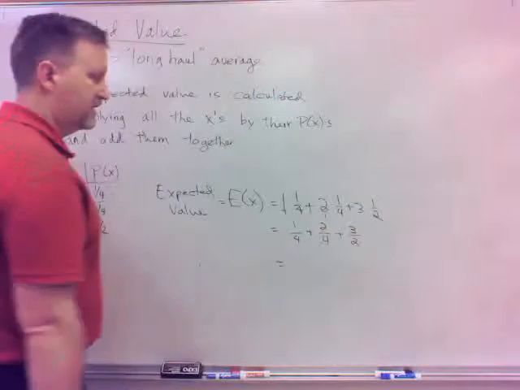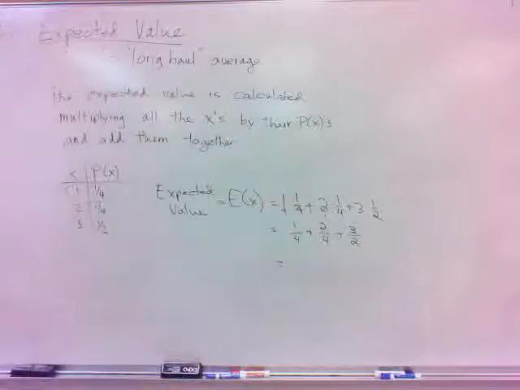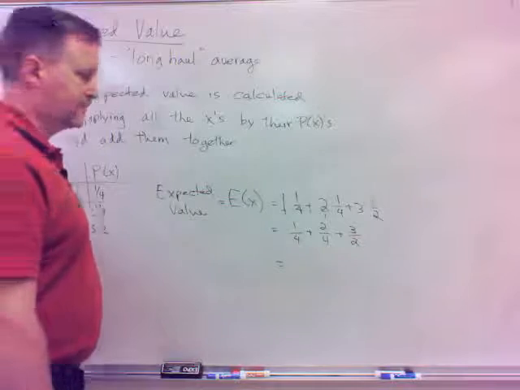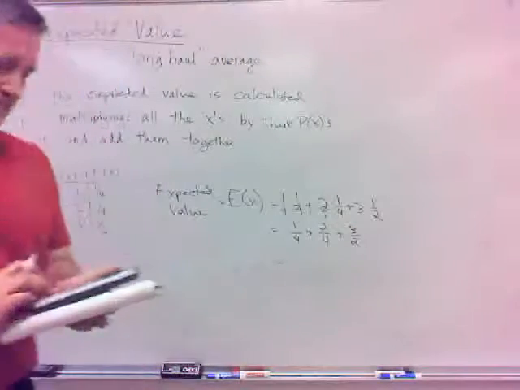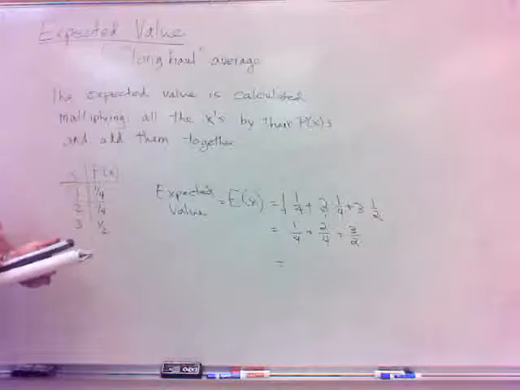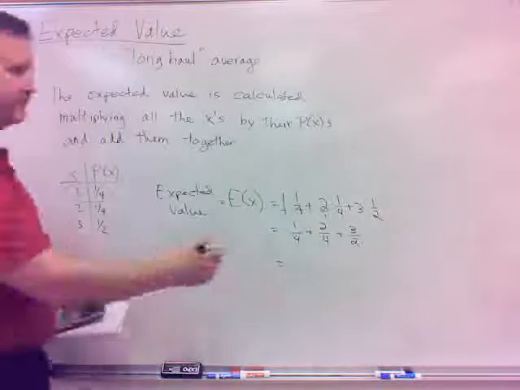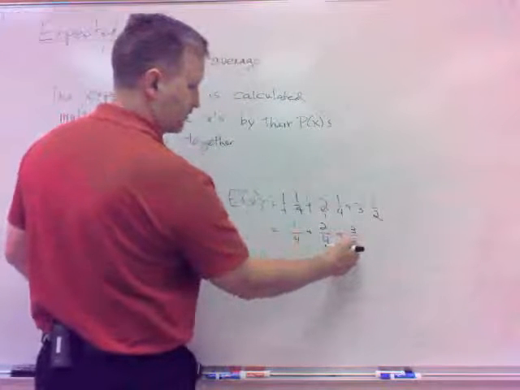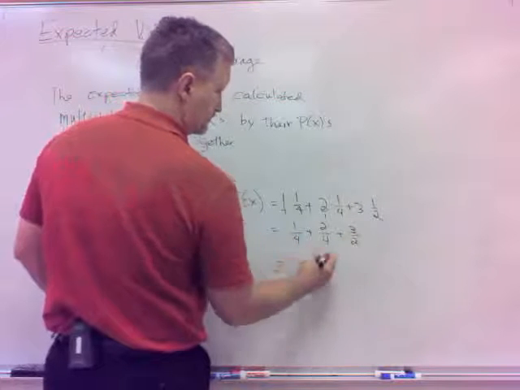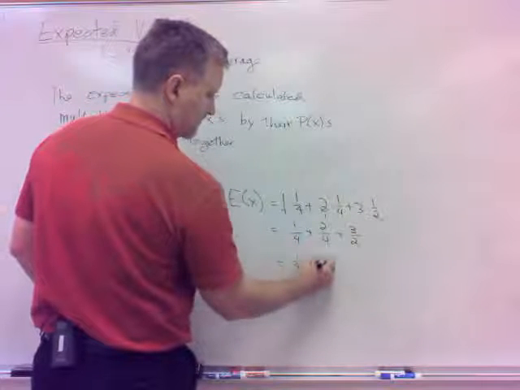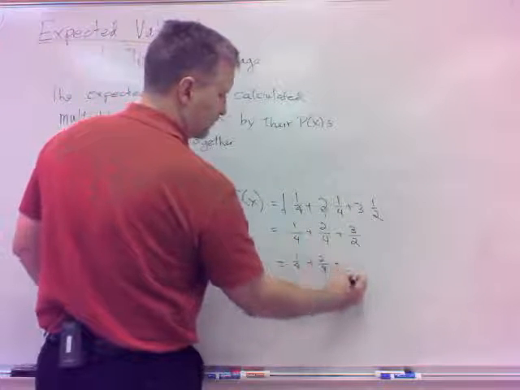If we add those together, here's what I get. 1/4 plus 2/4. Oh, and this one needs to be fourths, doesn't it? So that would be 6/4. That'd be 9/4, if I just get a common denominator there.